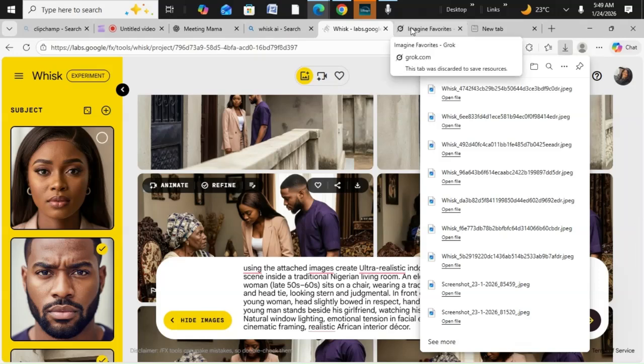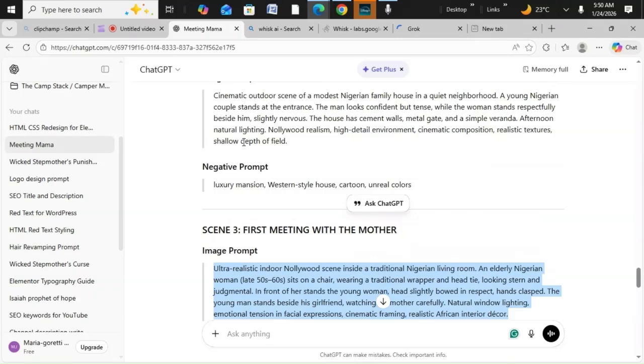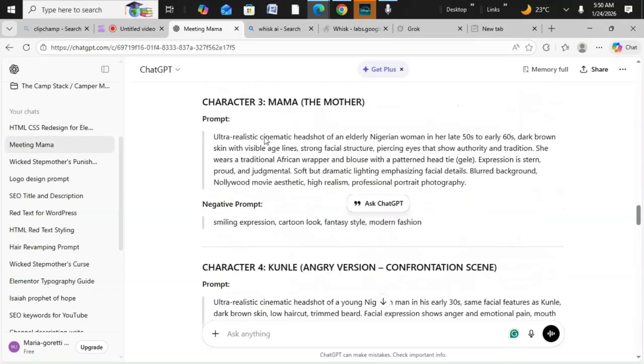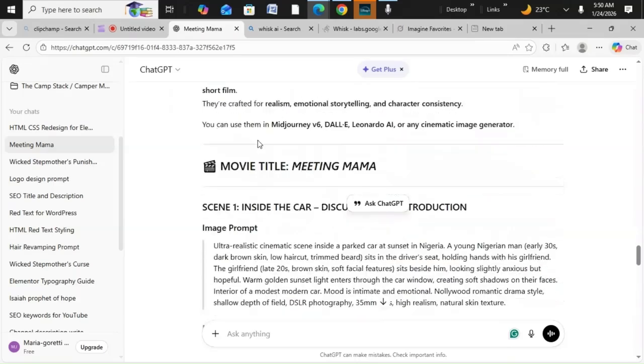So let's continue. For the video, we're going to be using Grok. Yeah, we're using Grok. So I open up my Grok. While my Grok is opening, let me go to ChatGPT and copy the first thing. So where is the first thing?